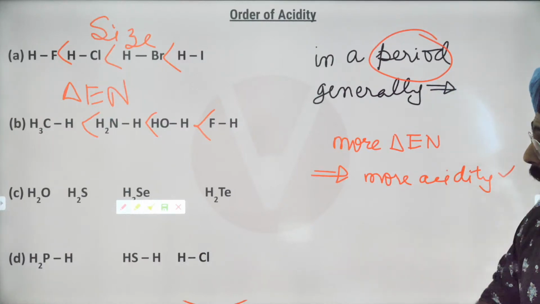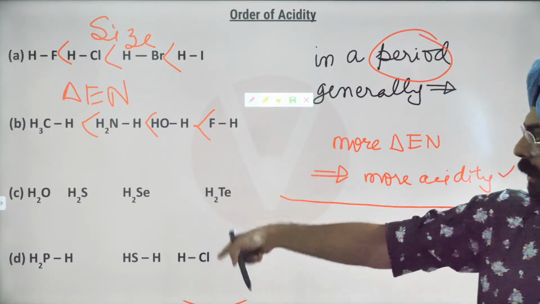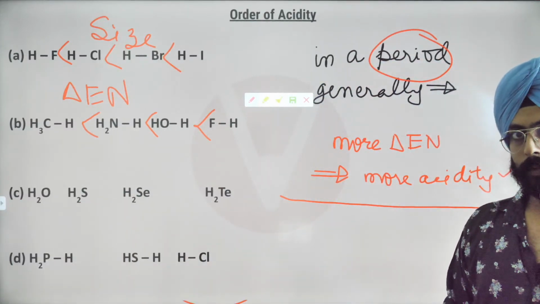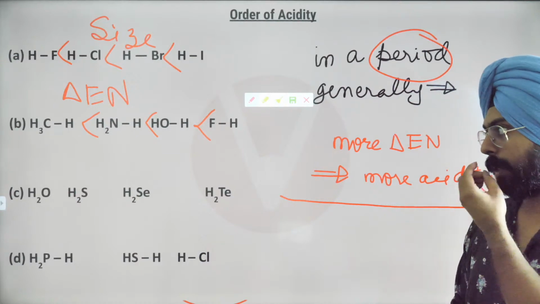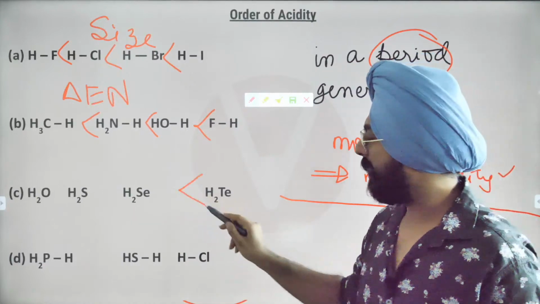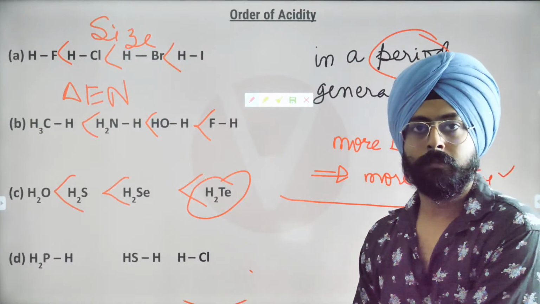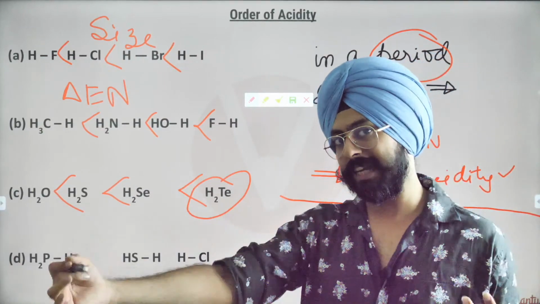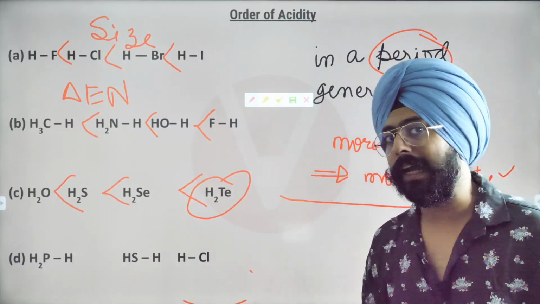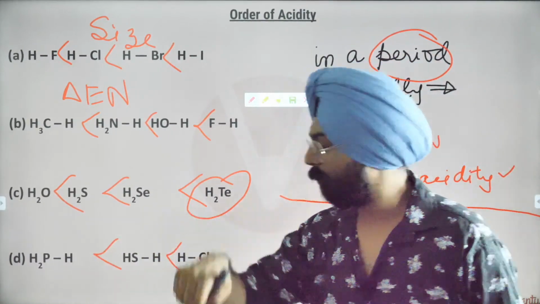I hope you understood. So my dear friends, quickly, can you tell me the answers for these two cases? H2O, H2S, H2Se and H2Te. Oxygen family. Size difference matters. Most acidic will be the bond with tellurium, because tellurium and hydrogen's bond is not that strong because of their size difference. Phosphorus, sulfur and chlorine. Again, chlorine and hydrogen have the most electronegativity difference. So this is going to be the acidity order.